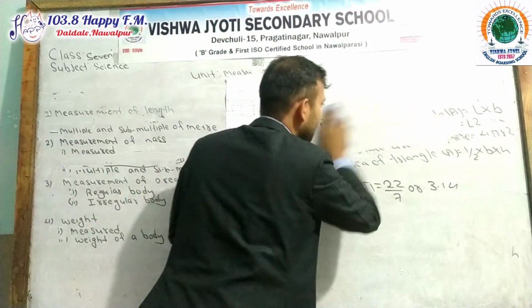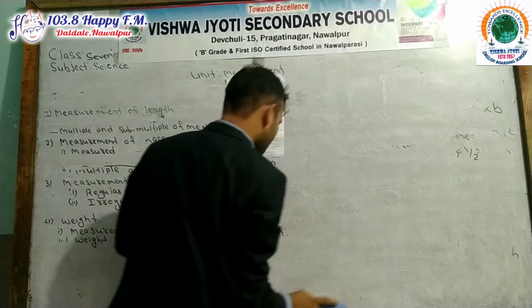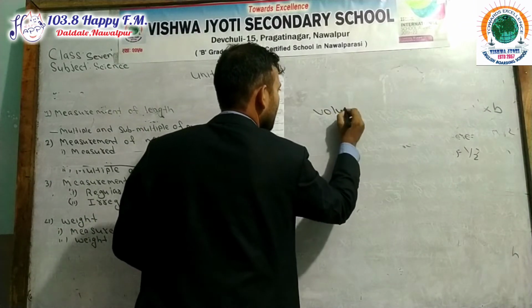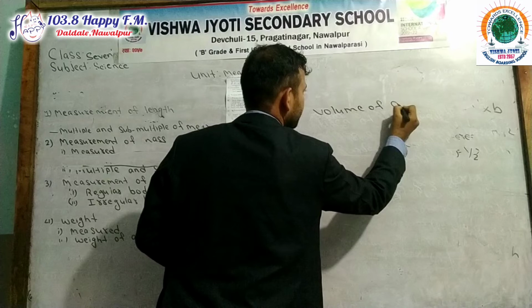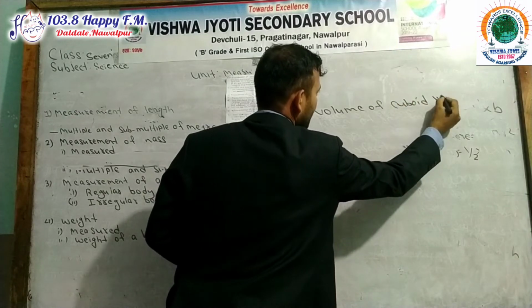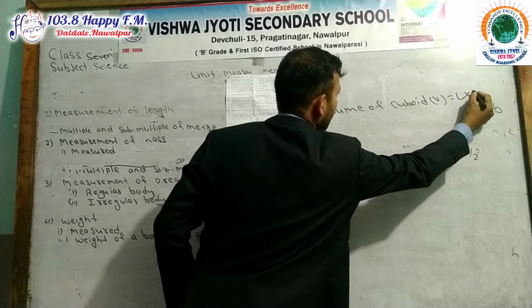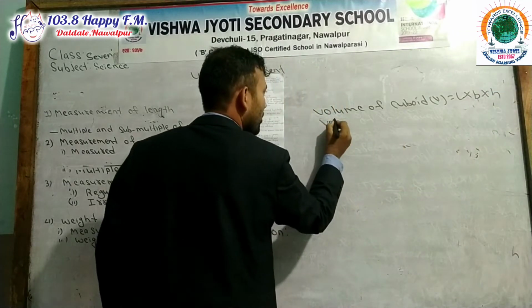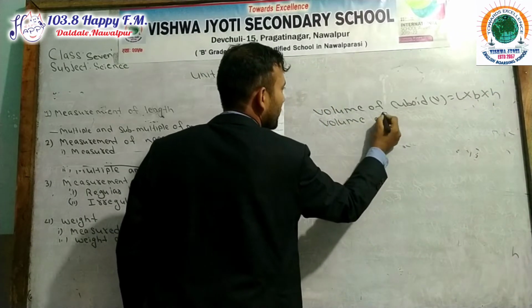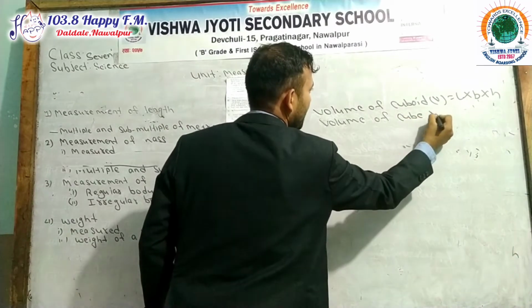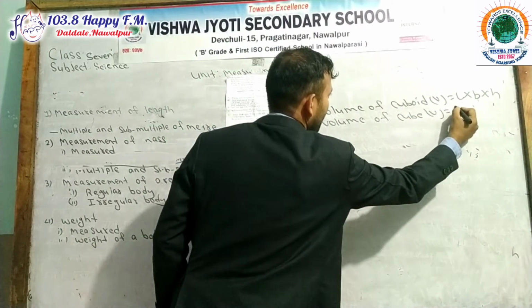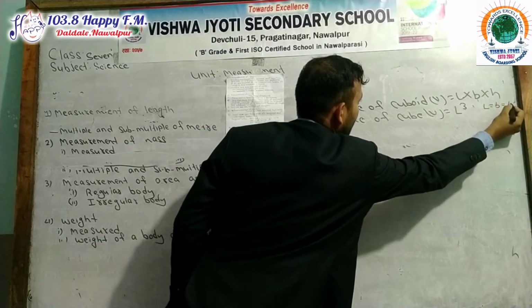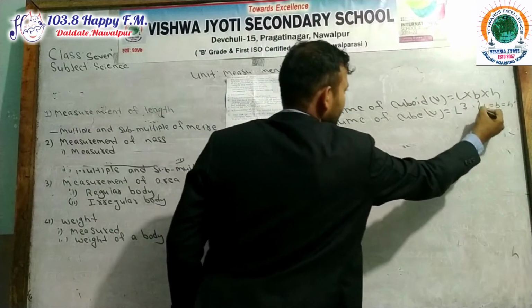Volume of cuboid, V equals length into breadth into height, L into B into H. Volume of cube, V equals L cube, where length equals breadth equals height.